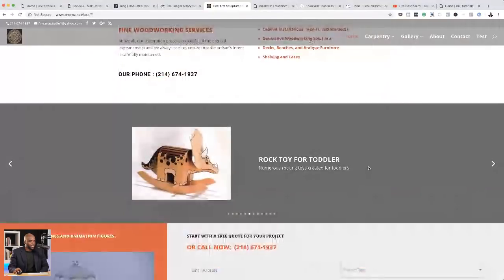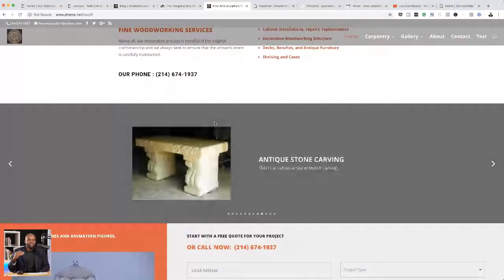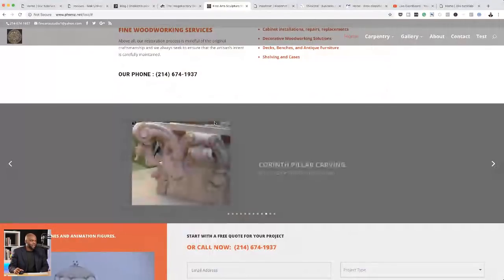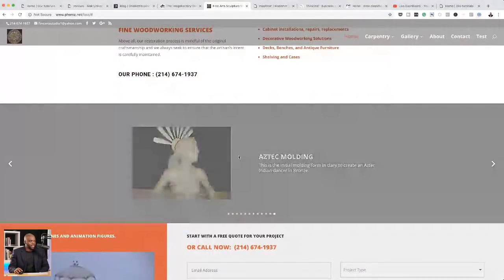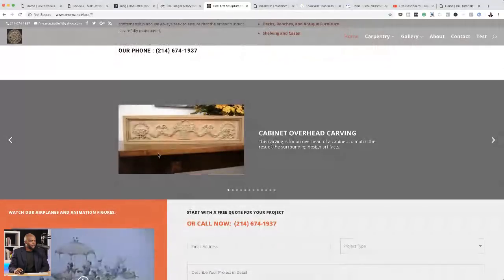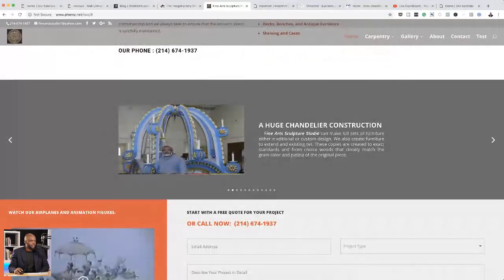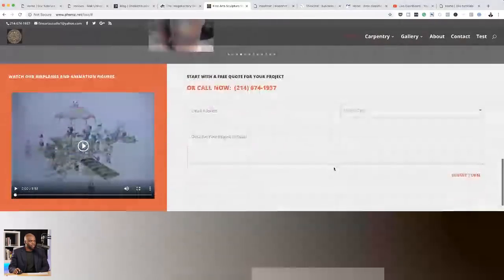You have another slider here, which again has tiny images. I would have really nice big images here on these sliders with a description text, because right now it's not really working. You see all these designs, you know, beautiful, but the way it's presented is not working.